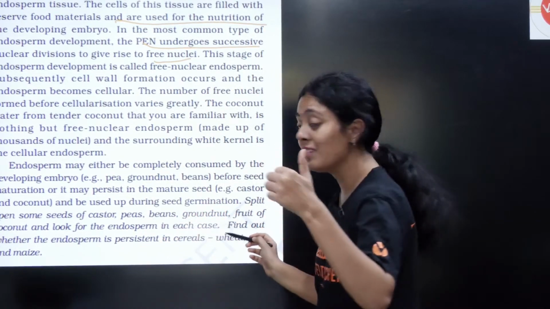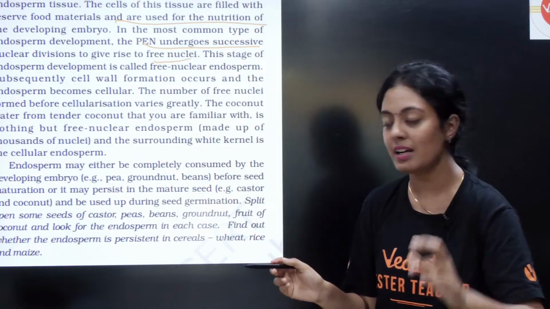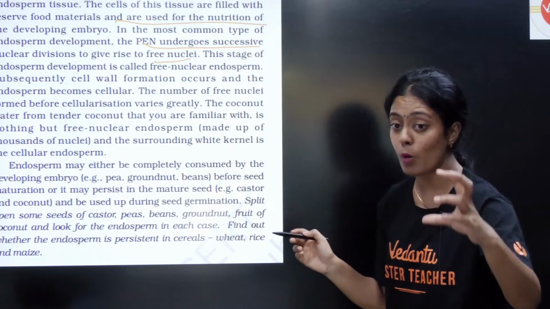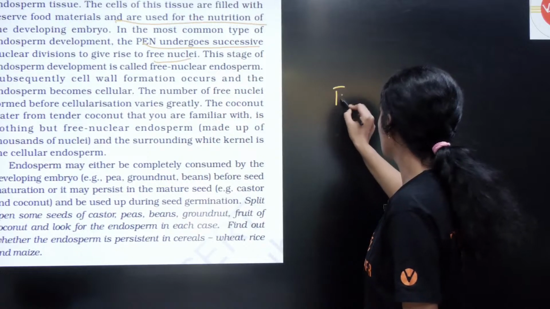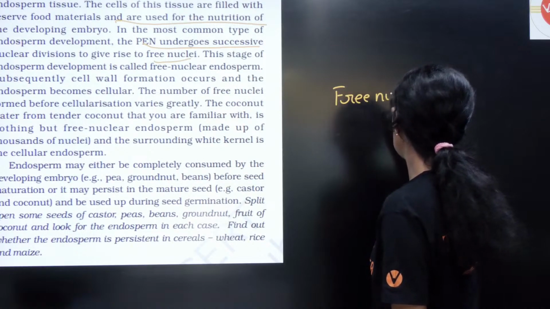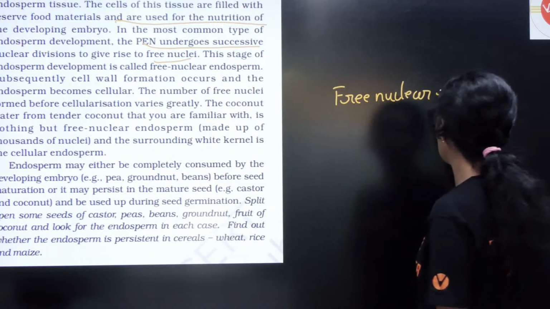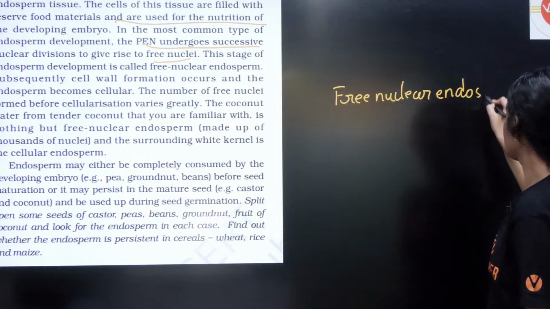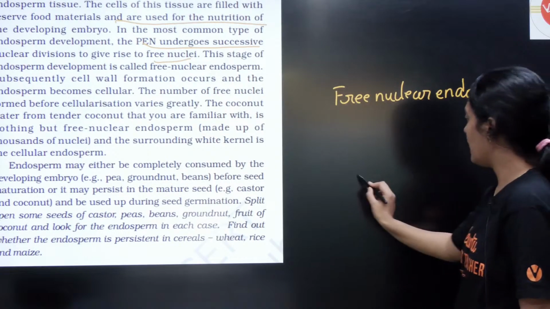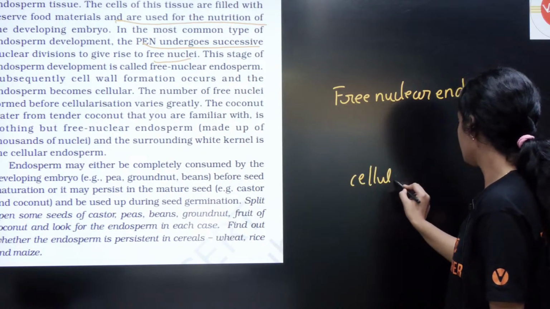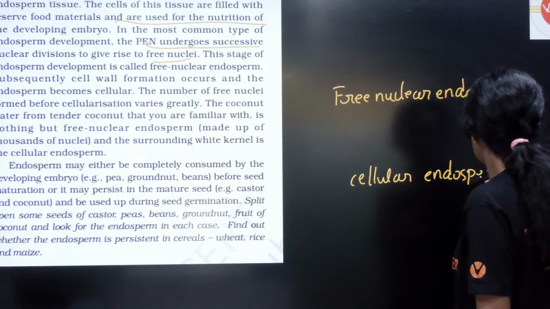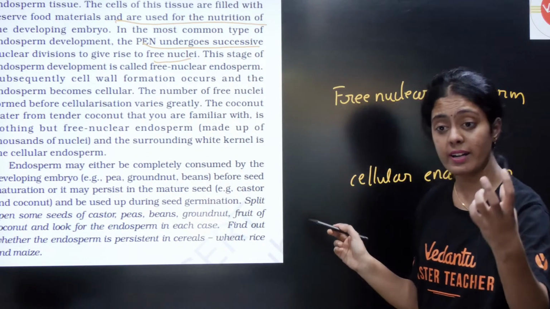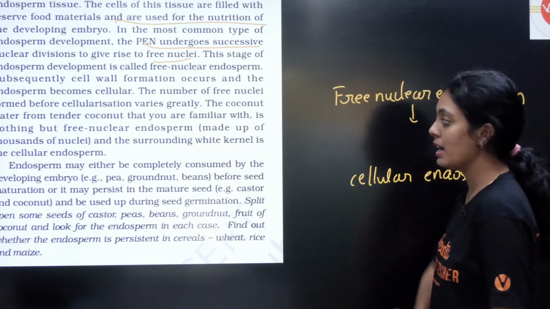So you have this coconut. Unga coconut water irukku, and then the white kernel irukku. So you have 2 types of endosperm: free nuclear endosperm and cellular endosperm. This is again important. The coconut water is an example for free nuclear endosperm.